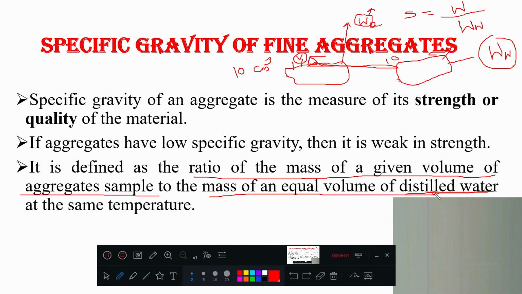That is how we have explained here. Same volume, here weight of aggregate of given volume, weight of distilled water of the same volume. Then if you take the ratio of their mass, W is nothing but mass only, so their ratio, then we call it as specific gravity. I hope it is clear now. Okay. So going to the next one.